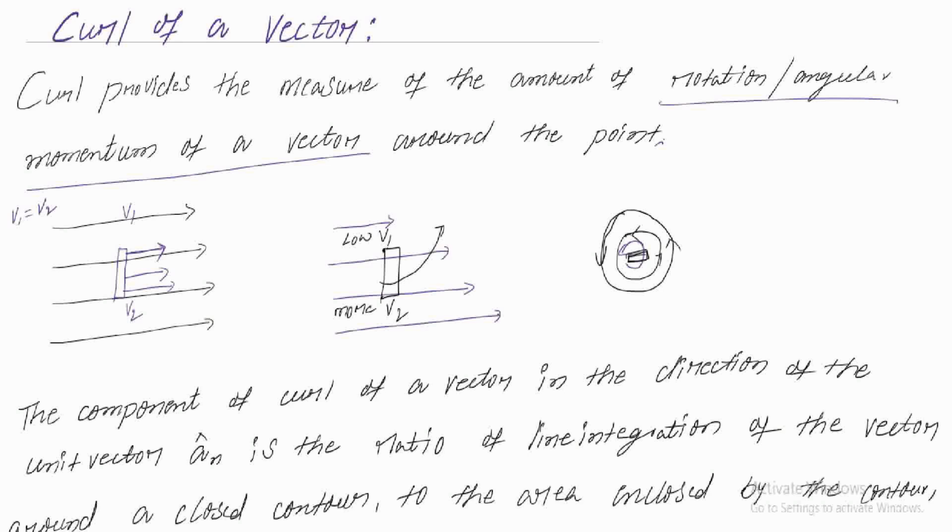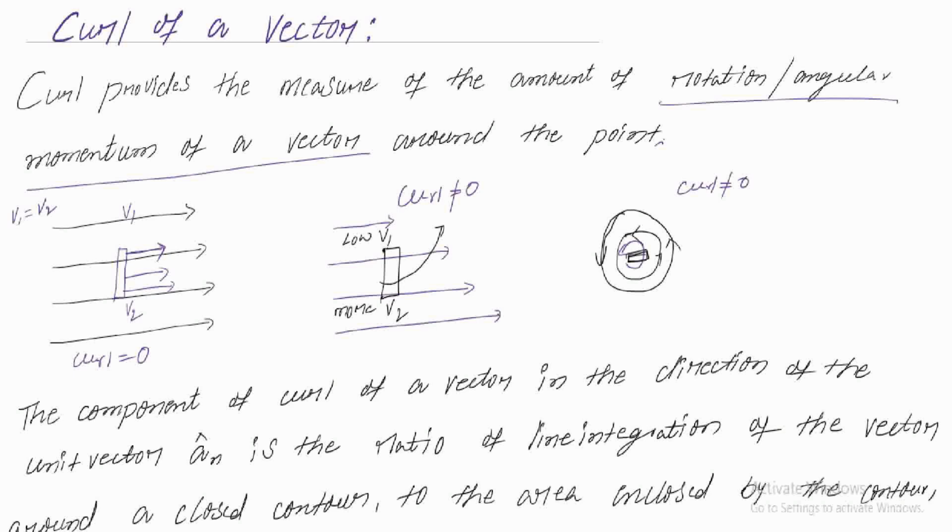So in this situation the curl equals 0. Here you are going to have the curl not equal to 0. In this situation also the curl is not equal to 0. So if I want to find the curl value, that is the rotational or angular momentum of anything around the point it is moving, we have to use the concept of curl.